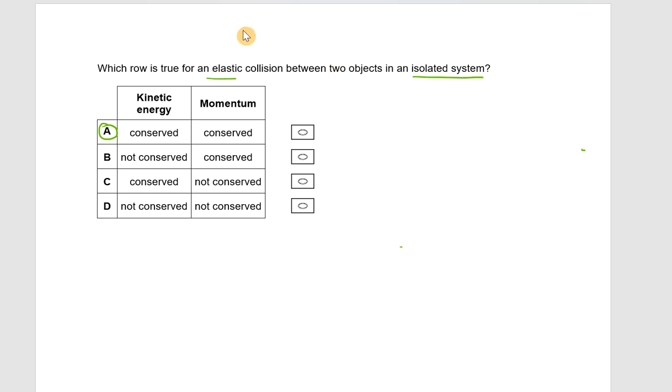So, first of all, elastic collisions. Elastic collisions are ones in which kinetic energy is conserved. That is the definition of elastic collisions. In inelastic collisions, the kinetic energy is not conserved. Some of that kinetic energy is transferred to thermal energy.